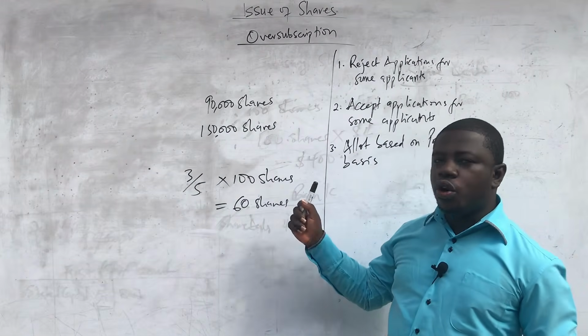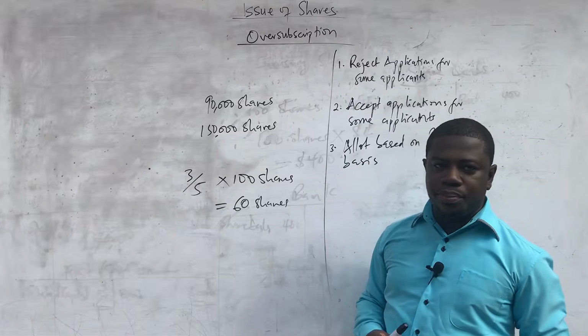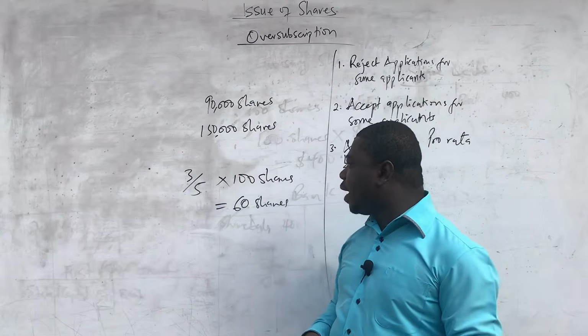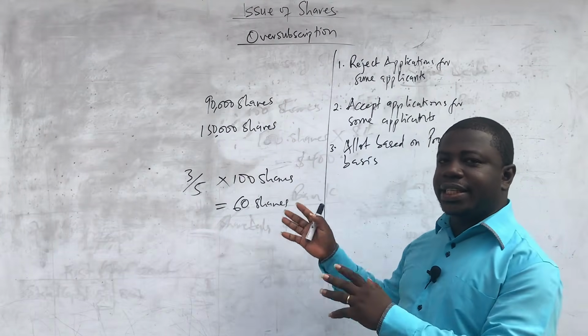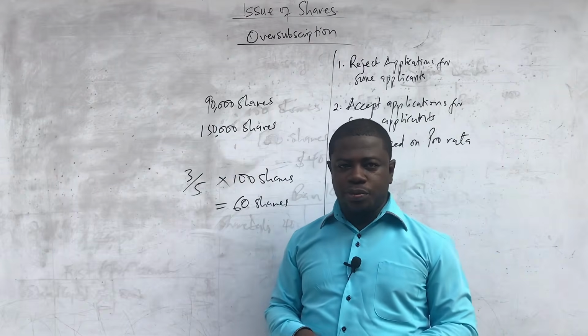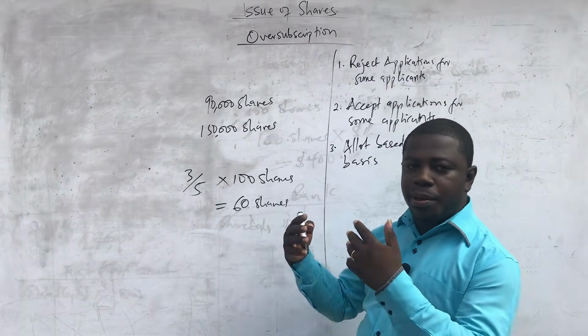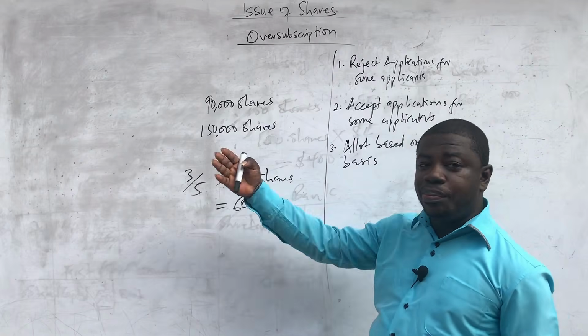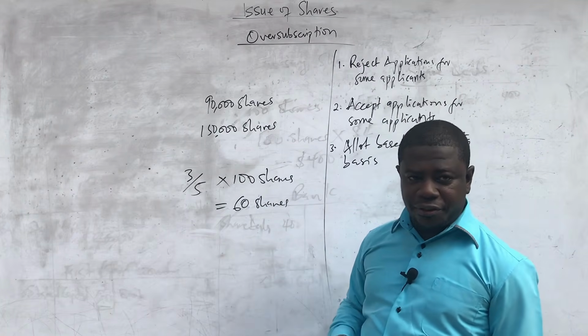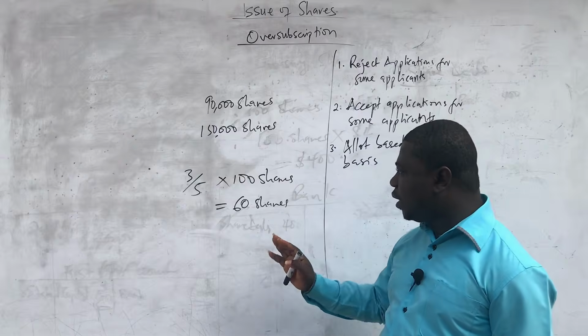And so we are not going to refund when there is a pro rata decision, but we are rather going to set off the excess application money against allotment money, so that when it's time for them to come and pay allotment, they have already paid a part and they only come and pay the difference. That is the meaning with that.